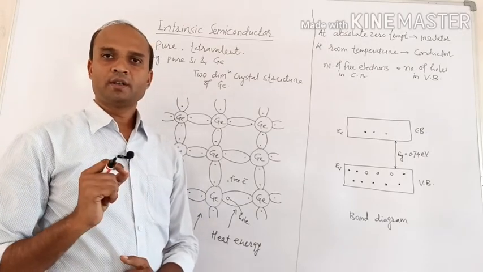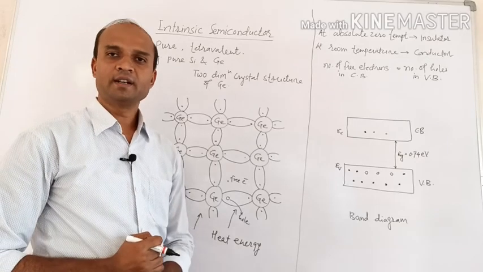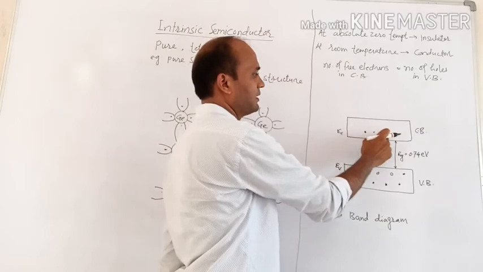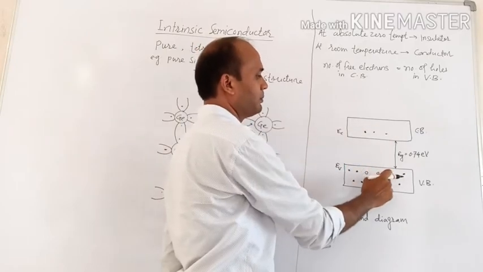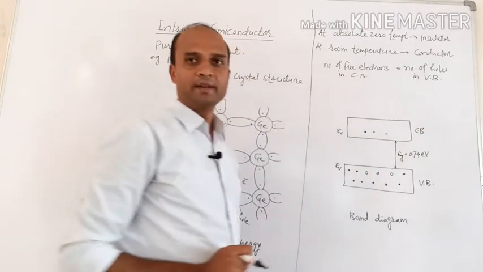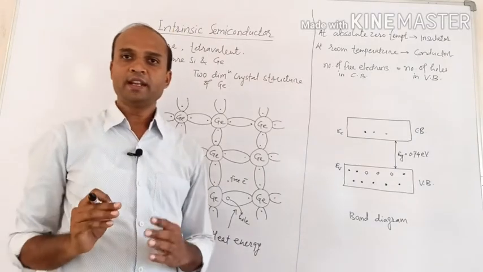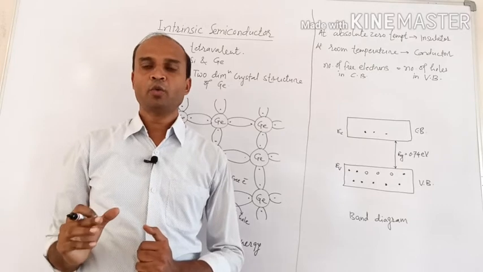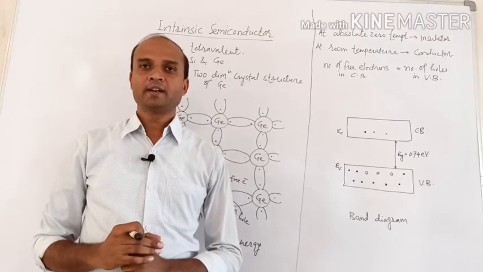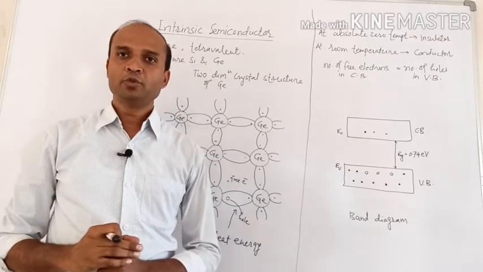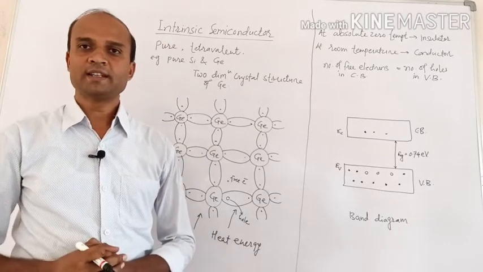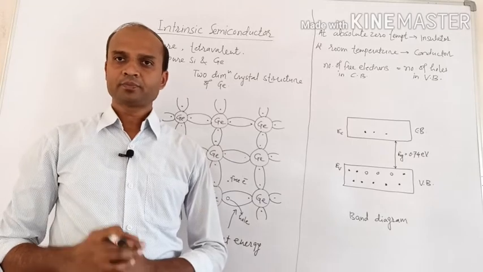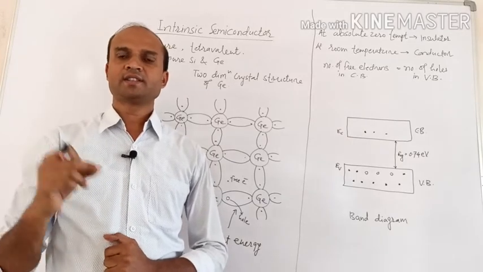One important point regarding the intrinsic semiconductor is that the number of free electrons in the conduction band is always equal to the number of holes in the valence band, and conduction is possible due to both types of charge carrier, and that's why commonly these charge carriers are called the intrinsic charge carriers.